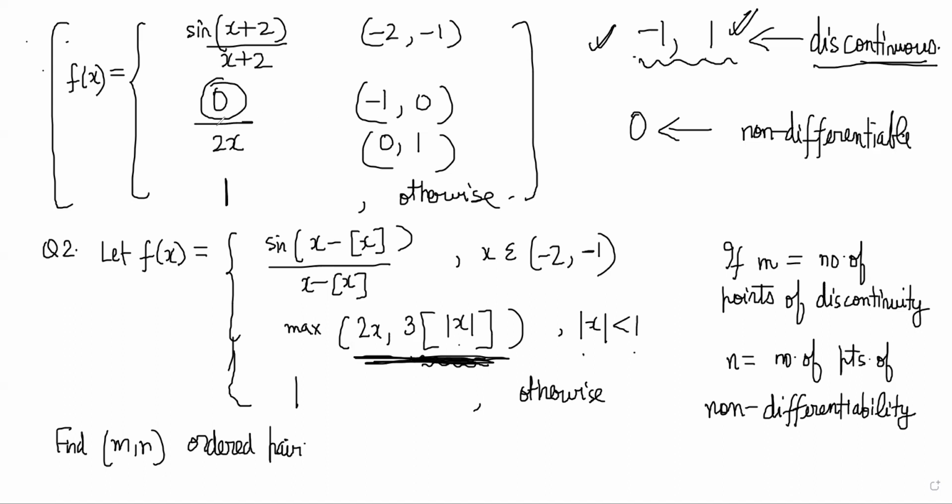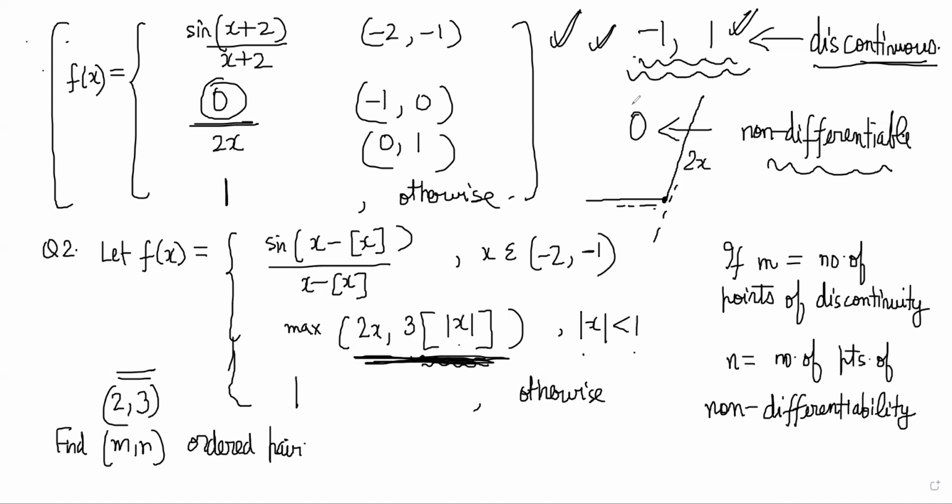Because before 0 the function was constant like this, 0. And after 0 it is rising, right? Yes, sir. So here there are two different slopes of the tangent, right? Yes, sir. So this is a point of non-differentiability. So actually you are getting two discontinuous points and three non-differentiable points. Okay, sir. Are you understanding? Yes, sir. The answer will be 2 comma 3, right? Yes, sir. The 2 points of discontinuity are -1 and 1. The 3 points of non-differentiability are -1, 0 and 1.